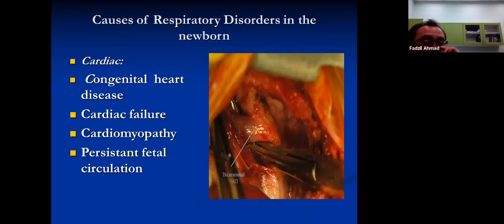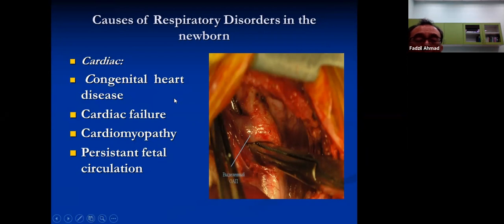There are many: congenital heart disease, cardiac failure, myocardial myopathy, persistent fetal circulation. The respiratory distress is due to not enough oxygenation, or it can be because of heart failure, large VSD, which results in heart failure, and the lung becomes pulmonary edema, or wet, and then the child will develop respiratory distress.